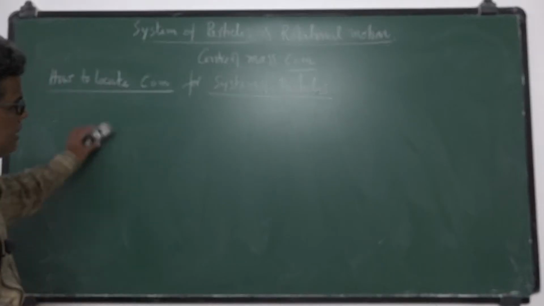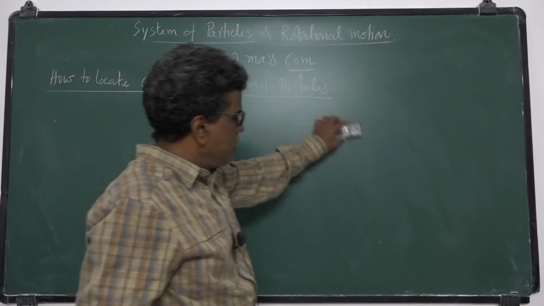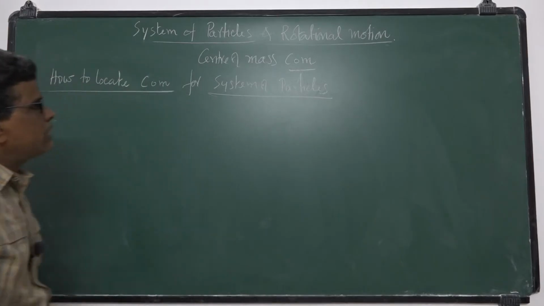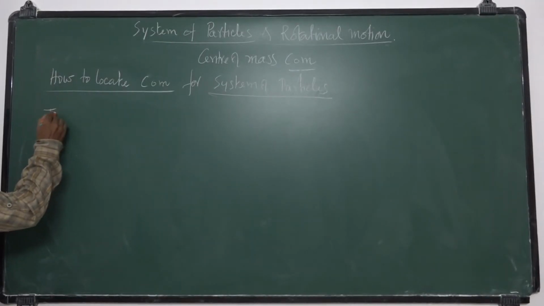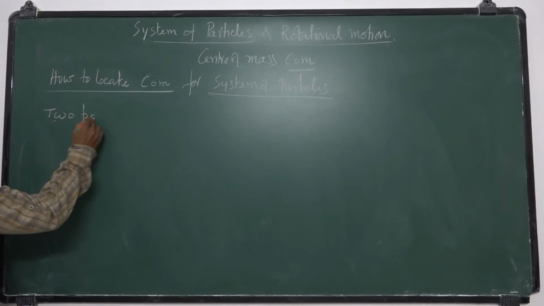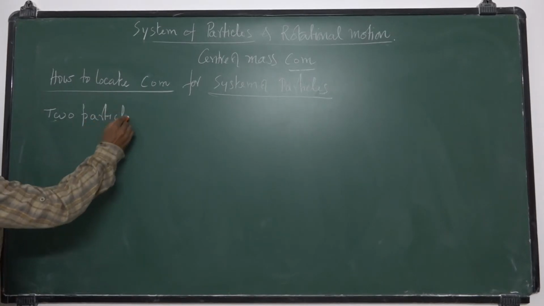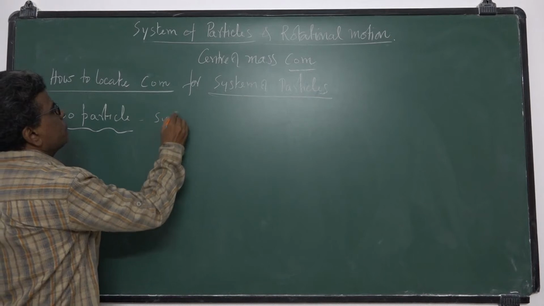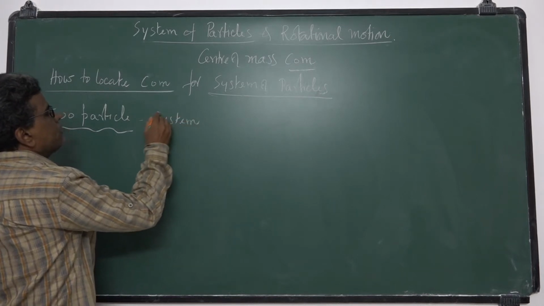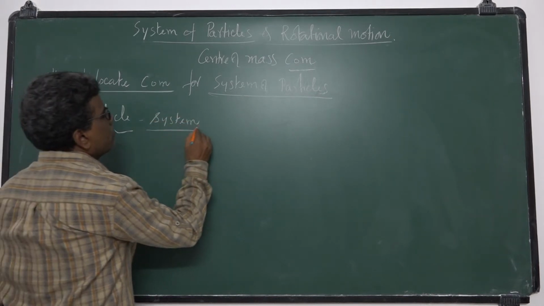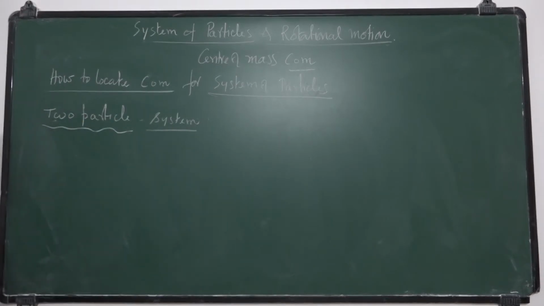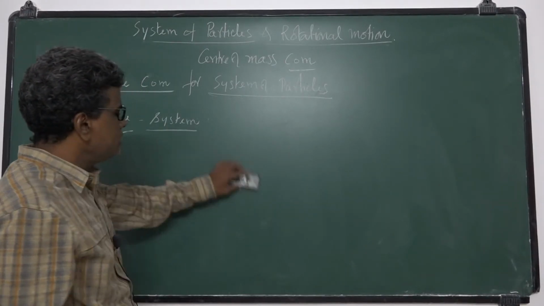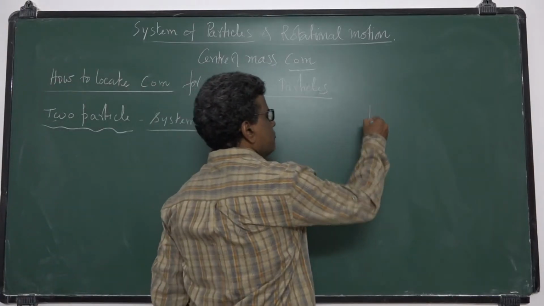Let us consider a system of particles. First I consider a two particle system, then I go for n number of particles. So, a two particle system: you consider there are two particles in a system.